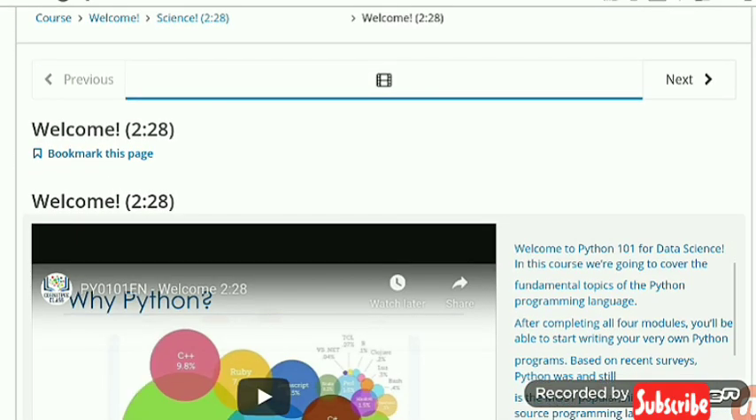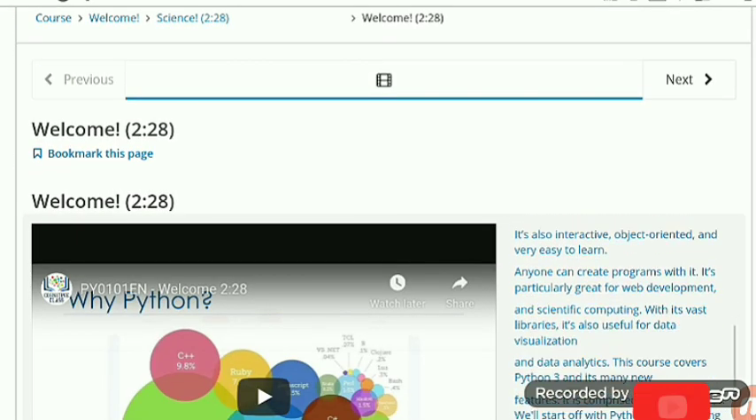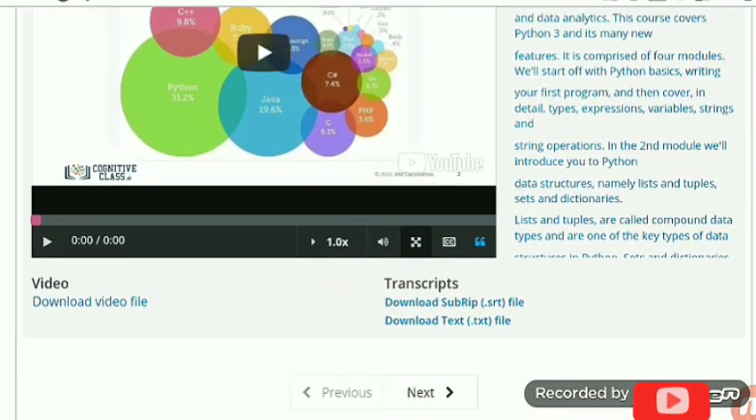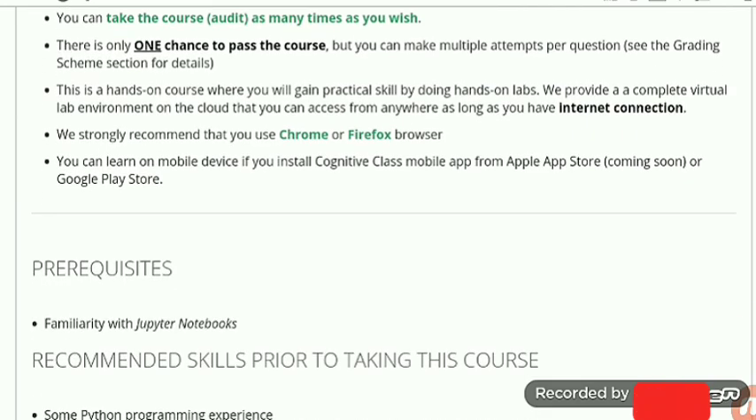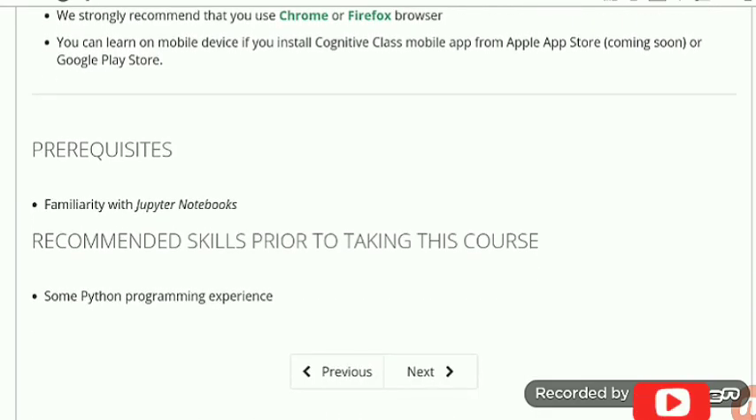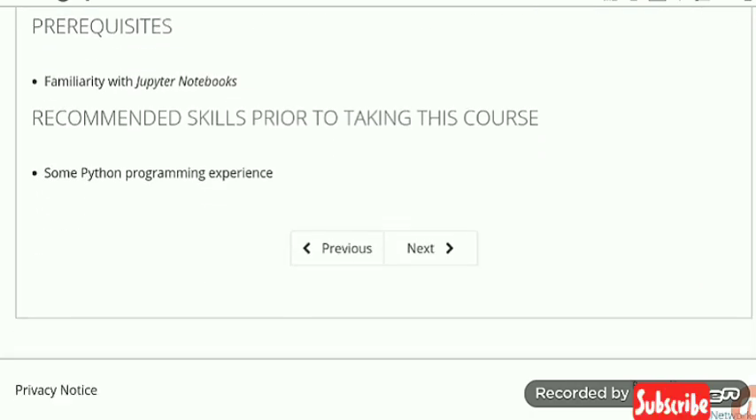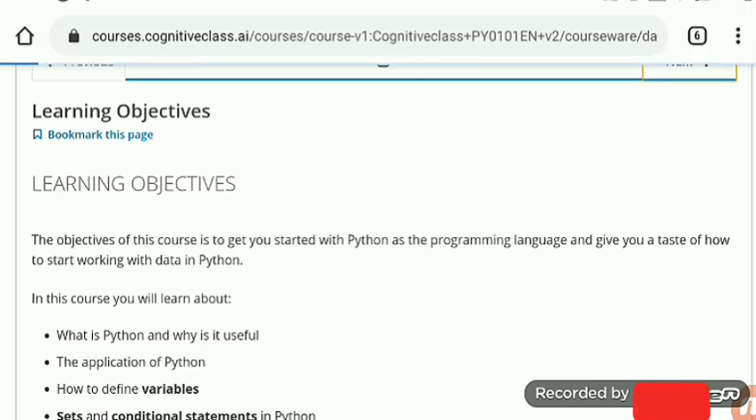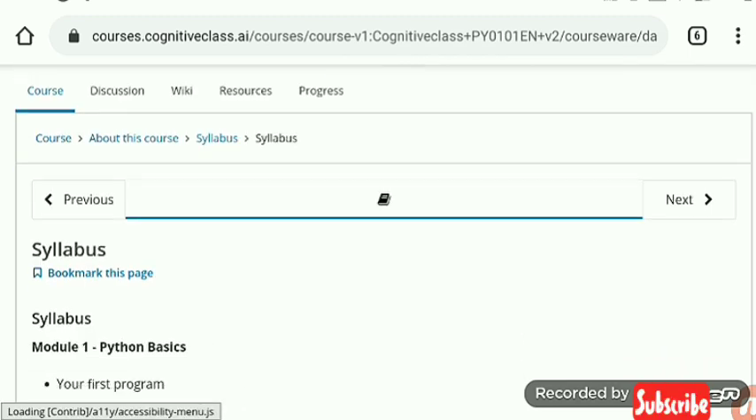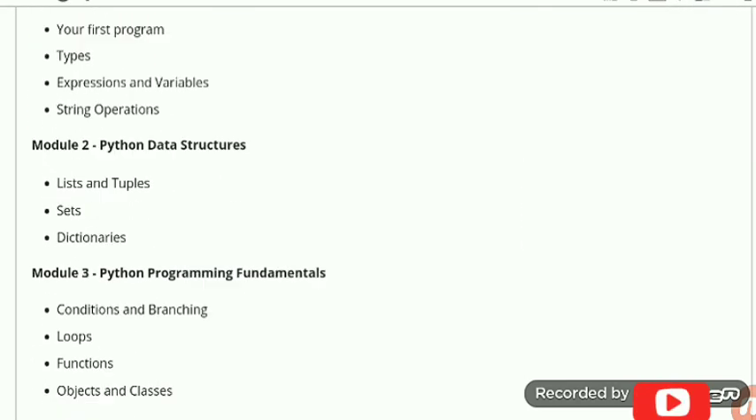In this you have to learn about why Python is important for data science, other scopes of Python, and a few things to know about this course. It shows why you should choose this course, and also you need good internet connectivity. And here are the learning objectives: what is Python and why is it useful, the applications of Python, how to define variables, and many other things are here. And now this is the syllabus breakdown.